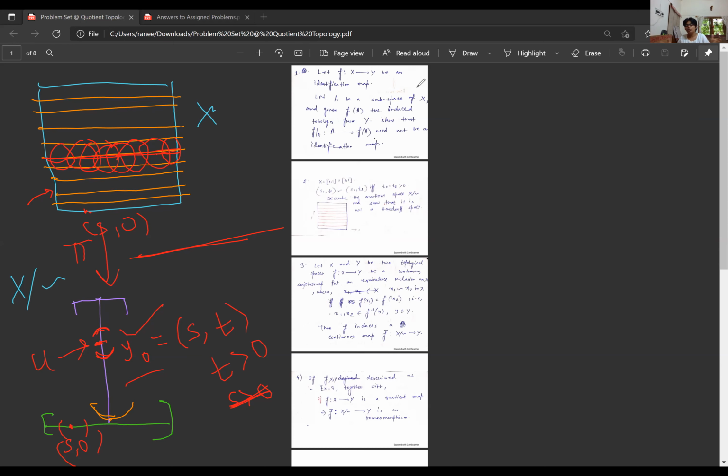Suppose I don't know how my open neighborhood of the point S comma 0 looks like. If I take the pre-image, I might know, because X is known to me, and I need pi inverse of U to be open. That means it will be an open neighborhood containing that point. There is no other choice. So what could be an open neighborhood of the point S comma 0 in the space X?